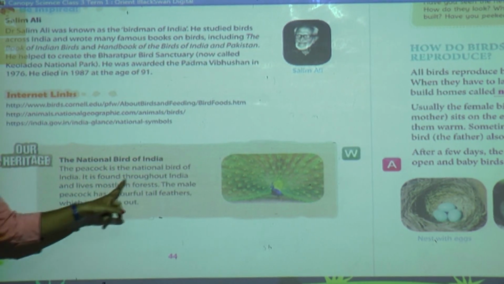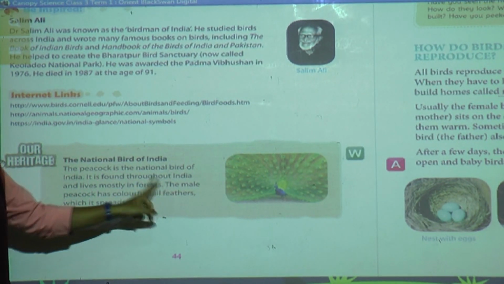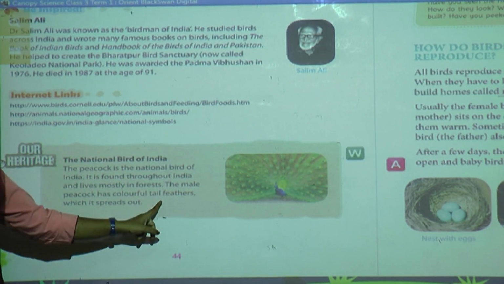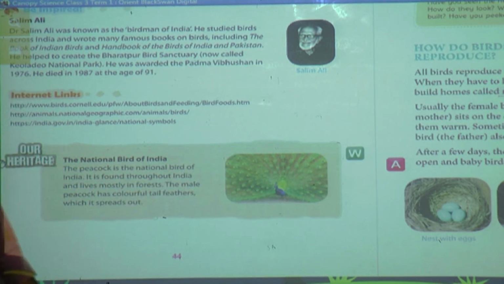It is found throughout India and lives mostly in forests. The male peacock has colorful tail feathers which are spread out. You can see in the picture, isn't it? Clear? Understood? Yes.